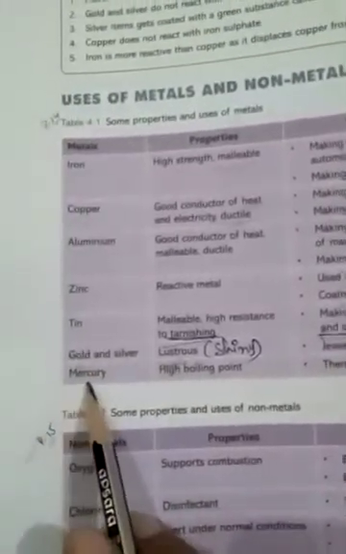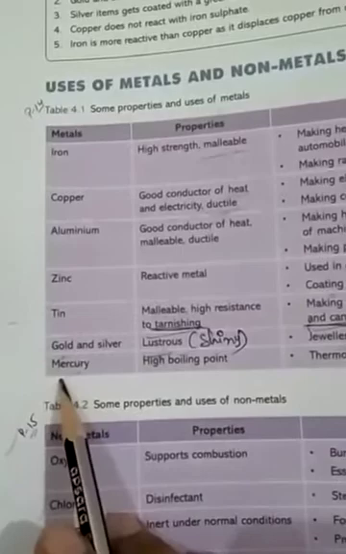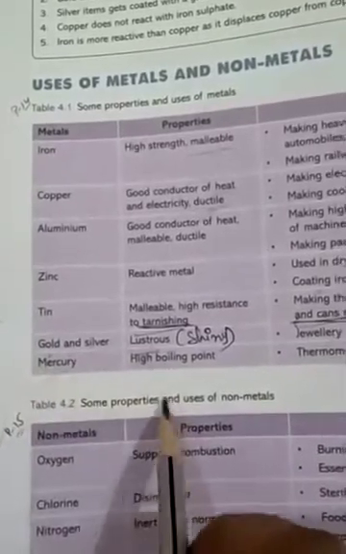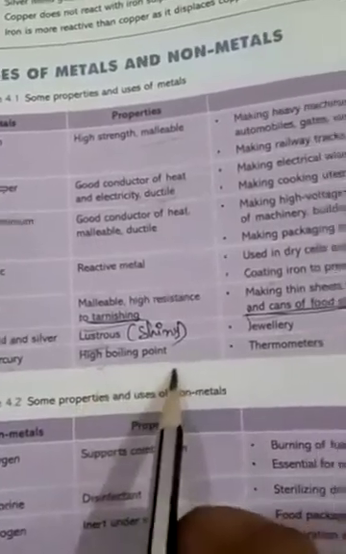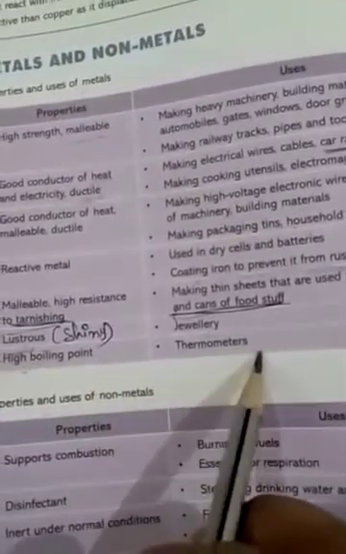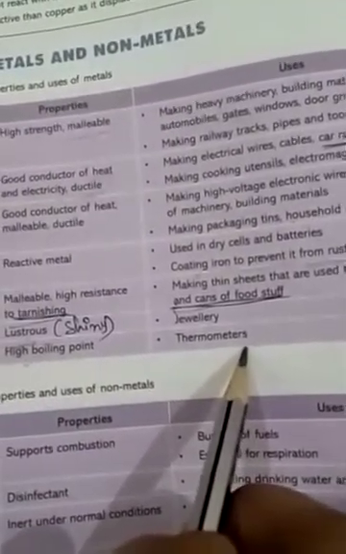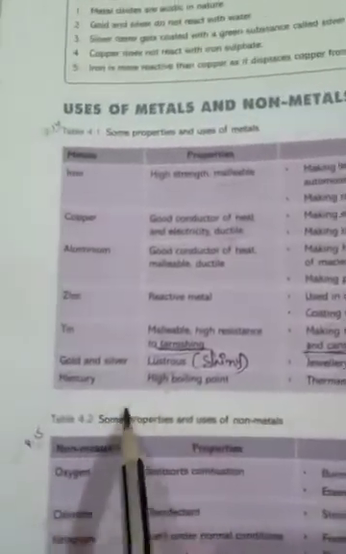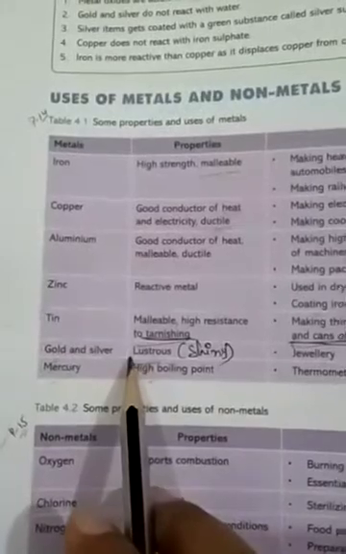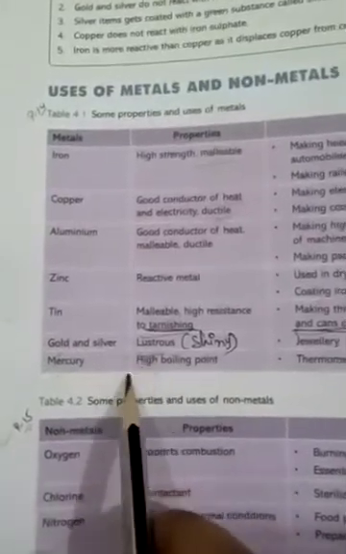The next thing is mercury. The basic property of mercury is a high boiling point. Mercury has a high boiling point, so it is used in the thermometer to check the fever or the temperature of the body. So these are all the uses of some metals and their properties.